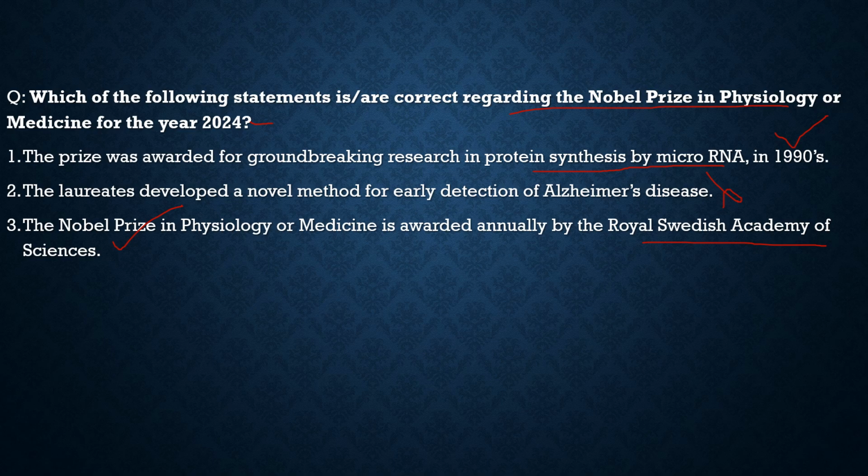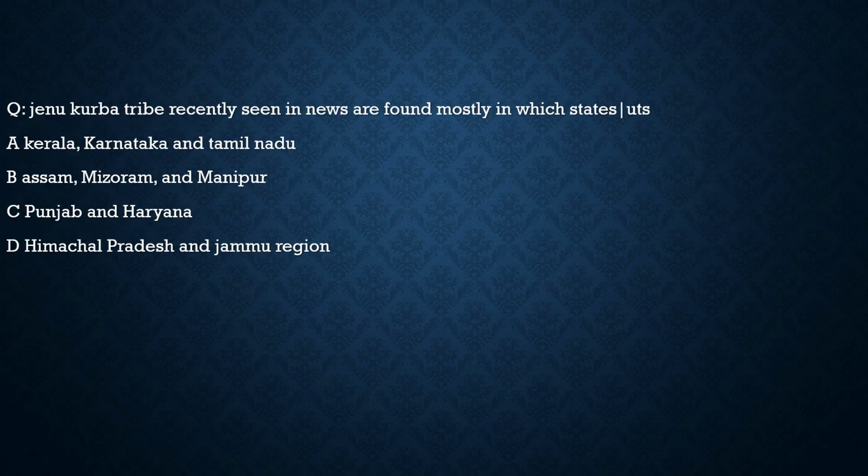With this, let's move to another question and try to solve. Here the question is about the Genu Kurumba tribe, recently seen in the news, found mostly in which states? First, Assam, Mizoram and Manipur, incorrect. Punjab and Haryana, incorrect. Himachal Pradesh and Jammu region, incorrect. They are located in the Nilgiris in Kerala, Karnataka and Tamil Nadu, 100% correct. So with respect to this question, the correct option is option A.